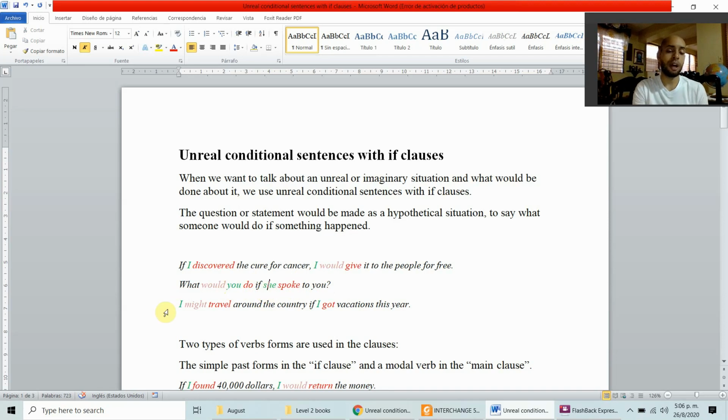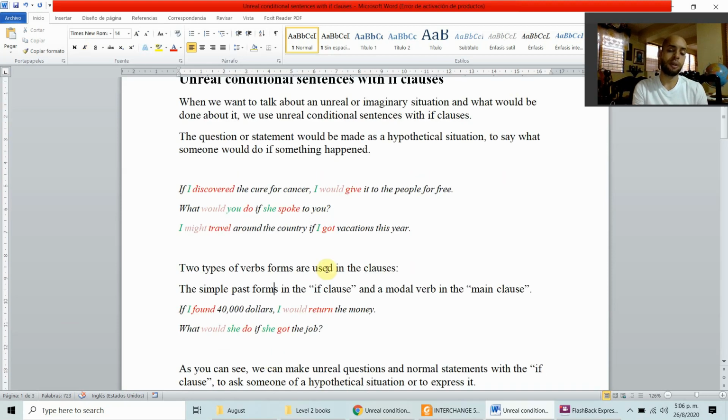And I might travel around the country if I got vacations this year. If I got vacations this year, a hypothetical situation, I might travel around the country. It is possible that I travel around the country.